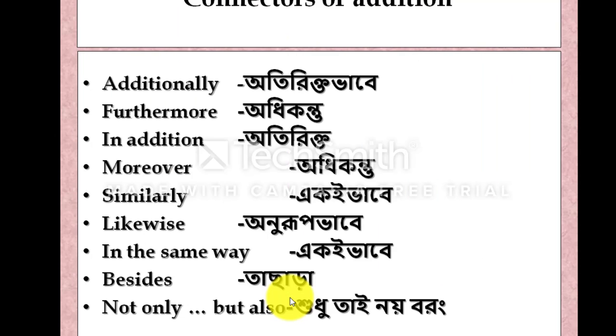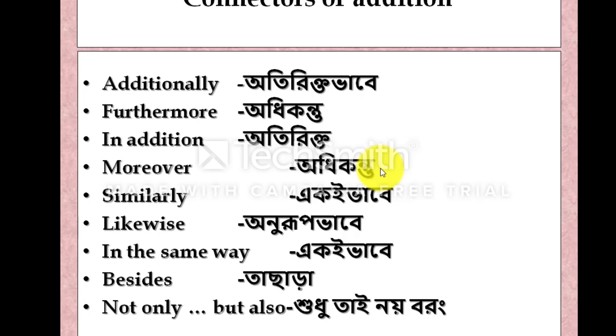Connectors. Now I will show the meaning. This is very important. Please memorize the meaning of these connectors. Additionally, অতিরিক্ত ভাবে; furthermore, অধিকন্ত; in addition, অতিরিক্ত; moreover, অধিকন্ত, তার উপর; similarly, একইভাবে; likewise, অনুরূপভাবে; in the same way, একইভাবে; besides, তাছাড়া; not only but also, শুধু তাই নয় বরং.